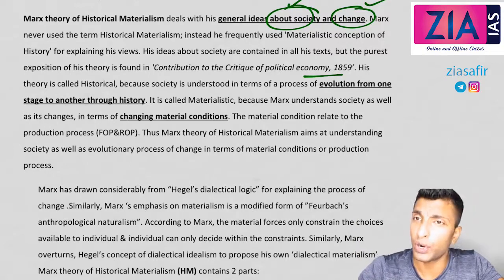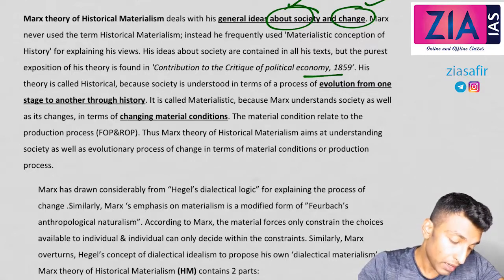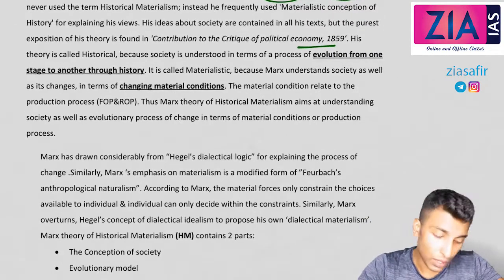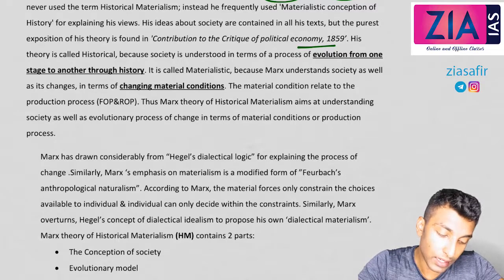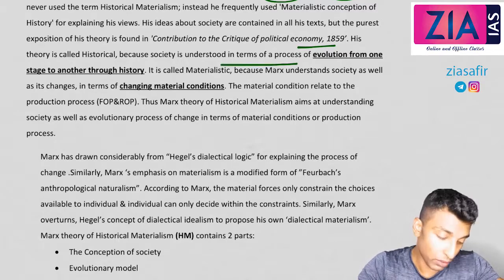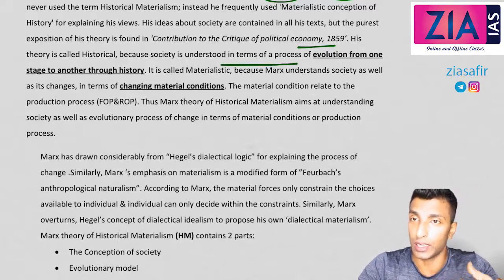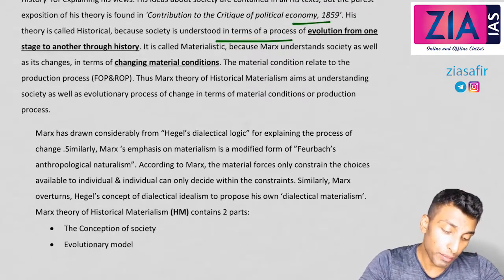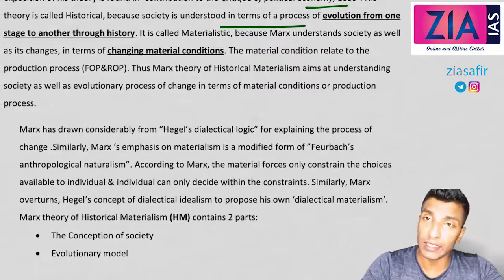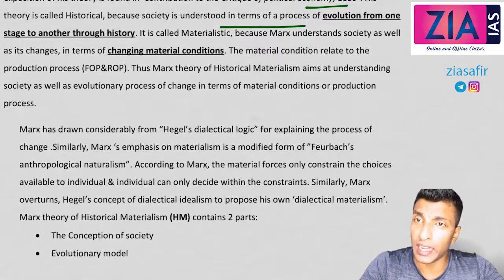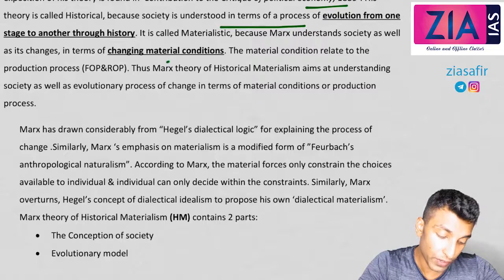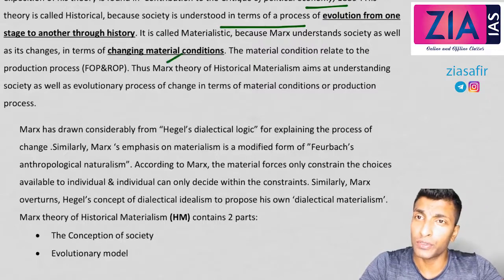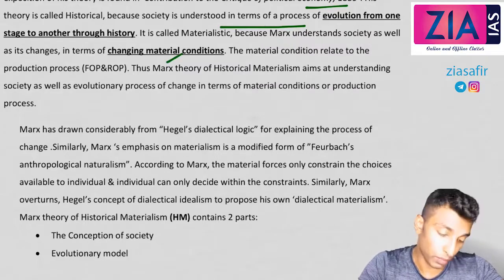And Marx also, it is not that difficult. His theory is called historical. Why is it called historical? Because society is understood in terms of a process of evolution from one stage to another through history. That is what we have seen, okay? And why is it called materialistic? Because Marx understands society as well as its change in terms of changing material condition. I'll explain this further. So every change is because of change in material condition according to Marx.